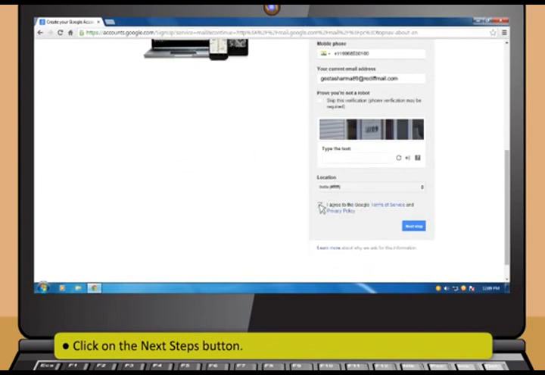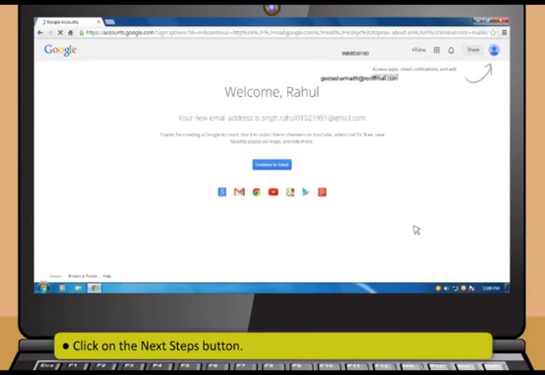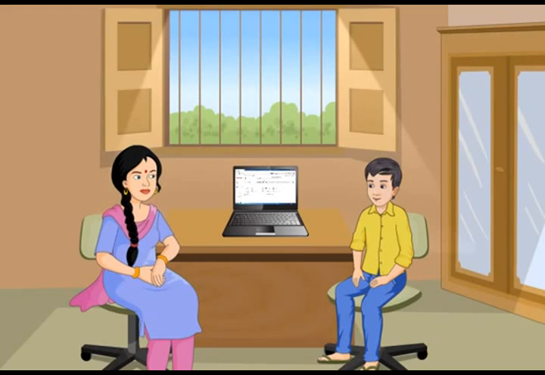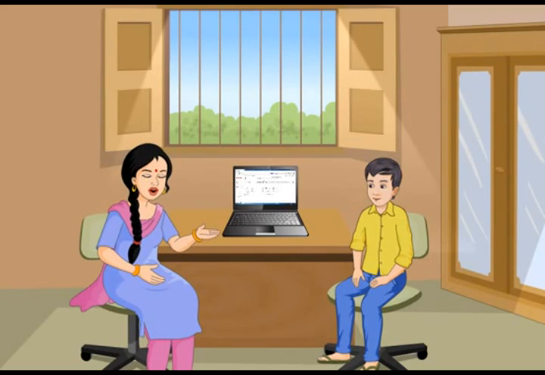Then click on the Next Steps button. And then click on the Continue to Gmail button. You can now use the email account.